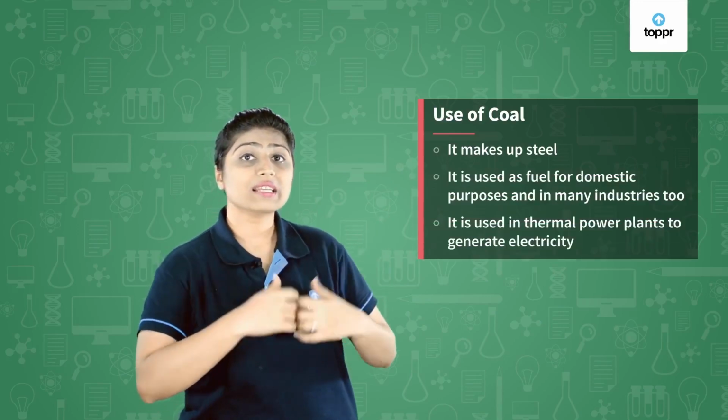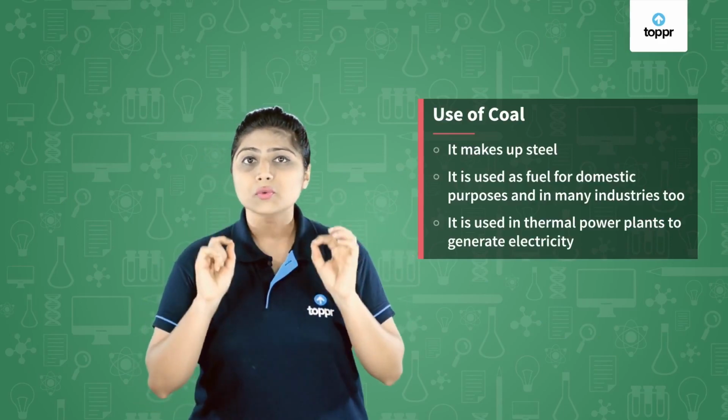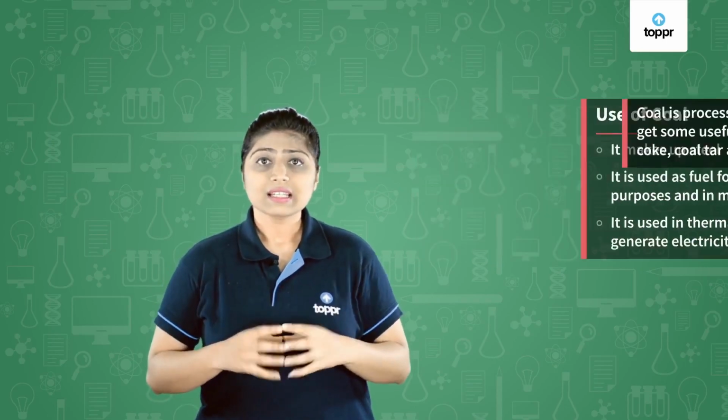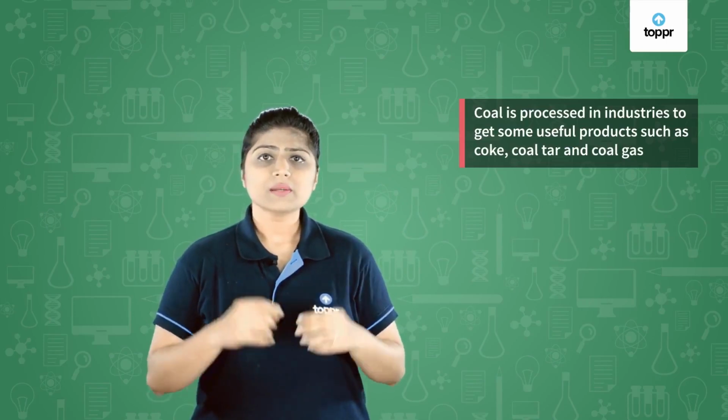Okay, now that you know so many uses of coal, like it is used to make steel, it is used as a fuel for homes and industries, it is used to generate electricity in thermal power plants, you also need to know another very important use of coal, and that is coal is processed in various industries to form some very useful substances like coke, coal tar and coal gas.